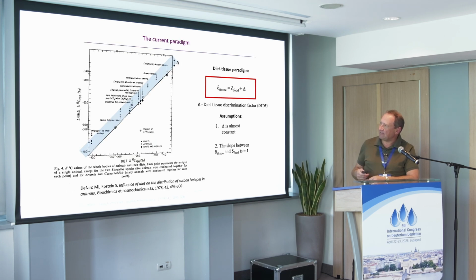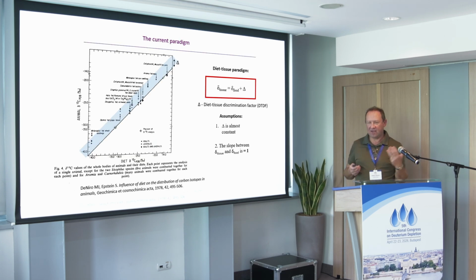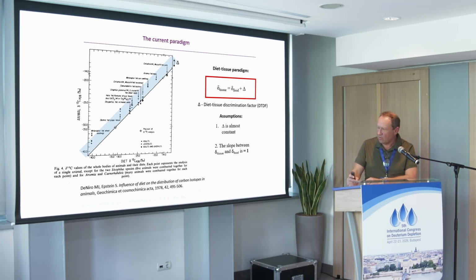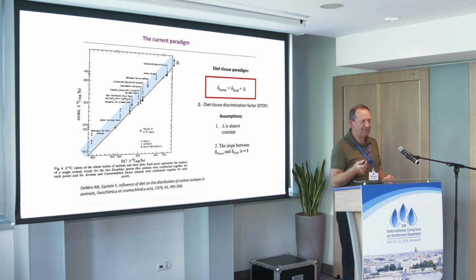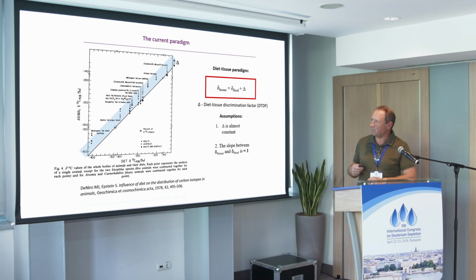And from the 1970s, people modified this paradigm. It was due to the seminal work of De Niro and Epstein. And De Niro is not the De Niro we know from the movies, and Epstein is not the Epstein we know from the news. Well, anyway, they're two great guys from Caltech, but I think they misled the public greatly.